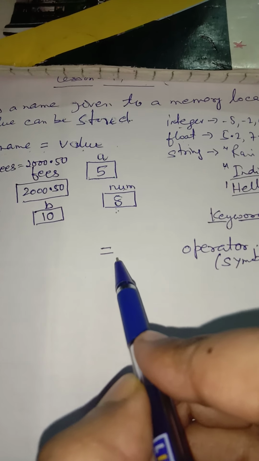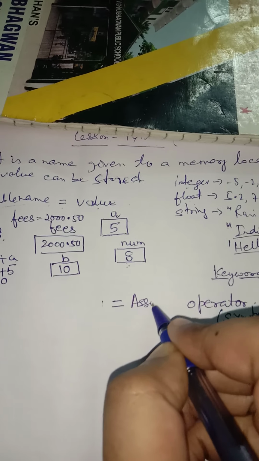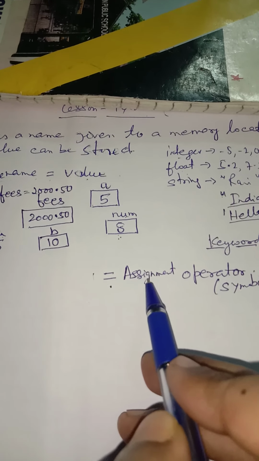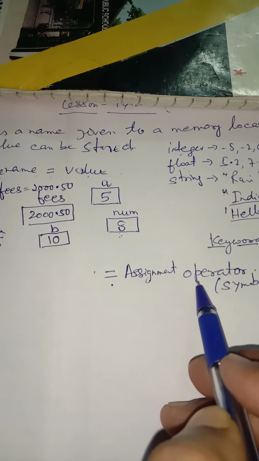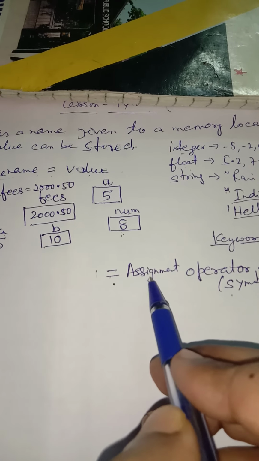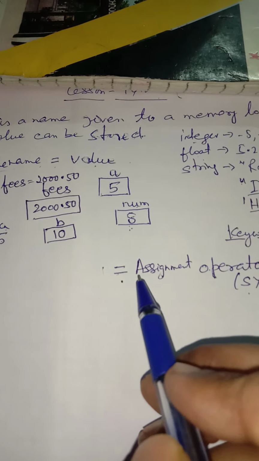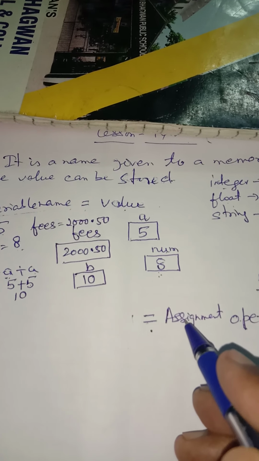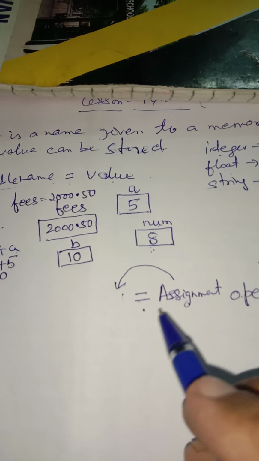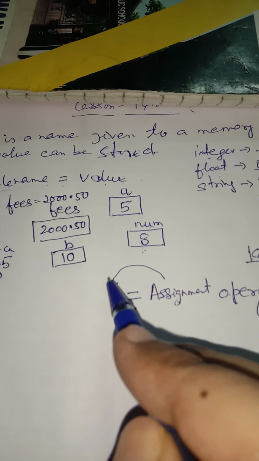So what type of operator is this? It is an assignment operator. This single equal is known as the assignment operator. Operator means simply symbol, and the single equal is known as the assignment operator. Now what is the job of the assignment operator? The job of the assignment operator is to put the value of the right hand side to the left hand side.